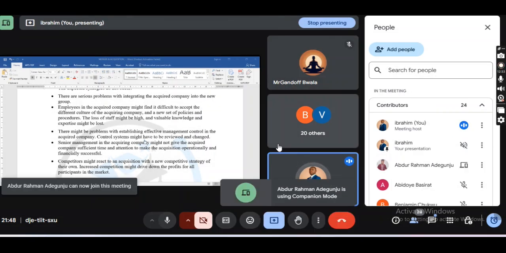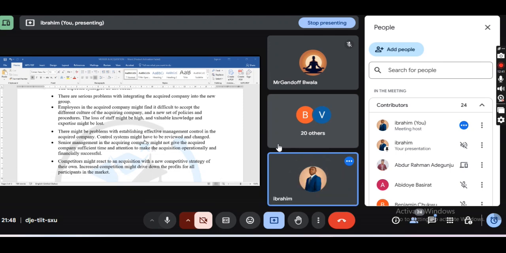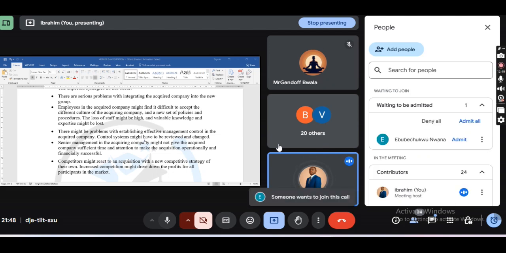There are two types of due diligence: financial due diligence and legal due diligence. The financial due diligence is for you to analyze the company's statement of financial position to know who the debtors are, who the creditors are, and where they borrowed the loan from.